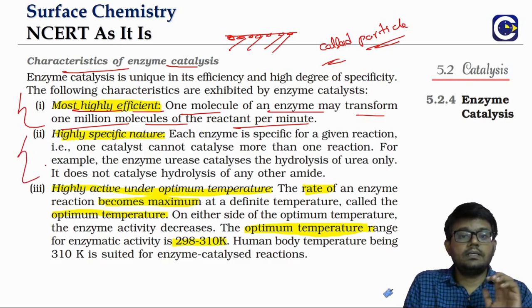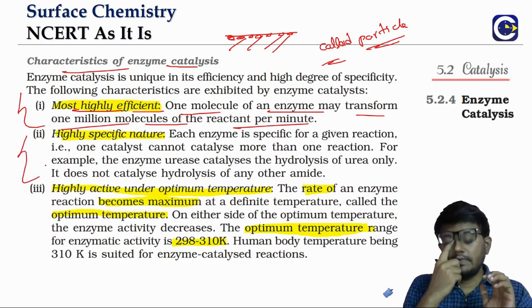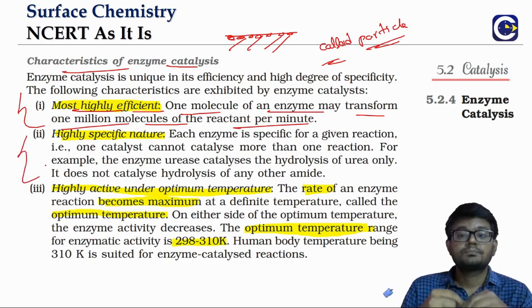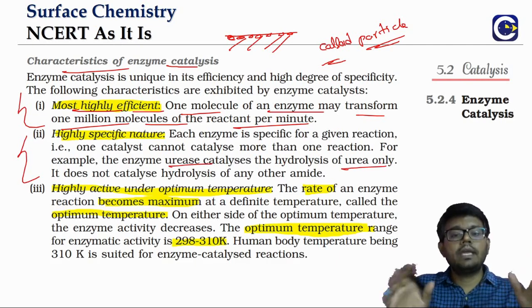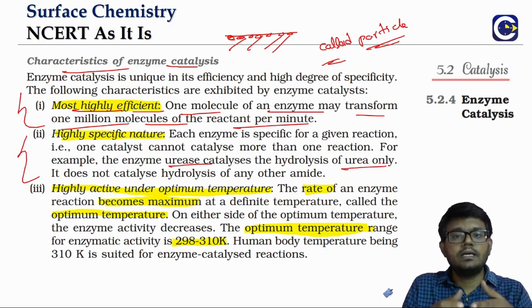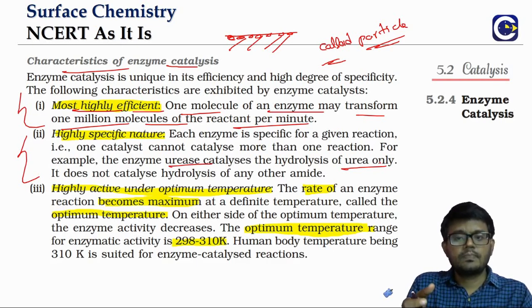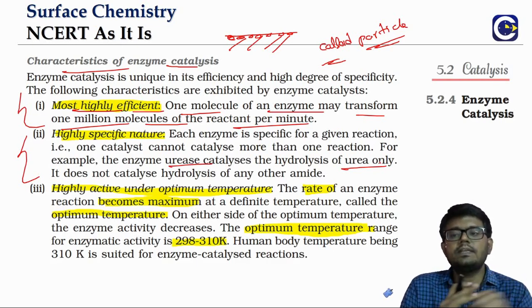Not only that, if you look at enzyme activity, it is very specific in nature. For example, we use urease to break down urea into carbon dioxide and ammonia, but you cannot use urease in other cases. So the enzyme activity is very, very specific.